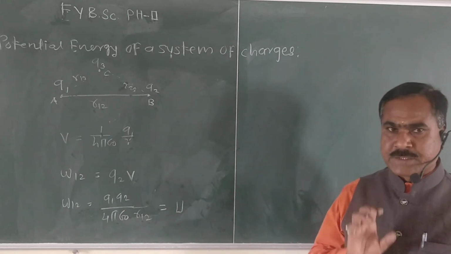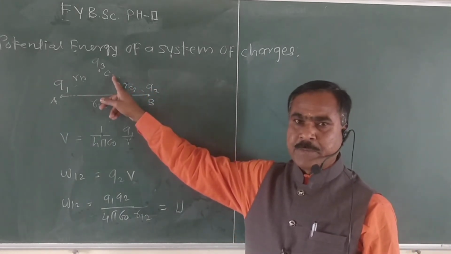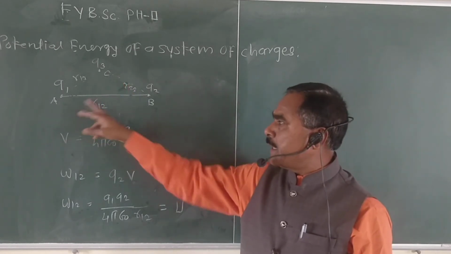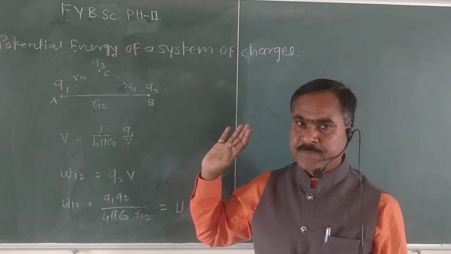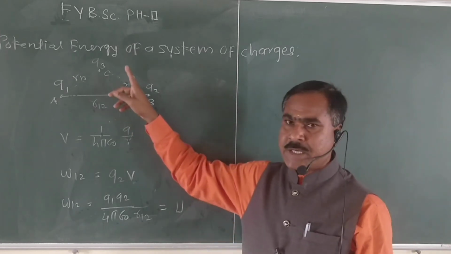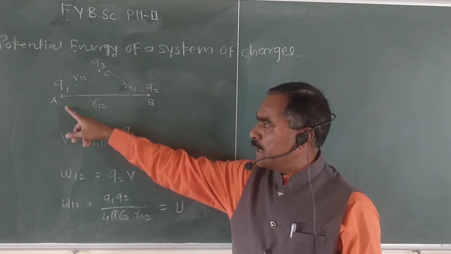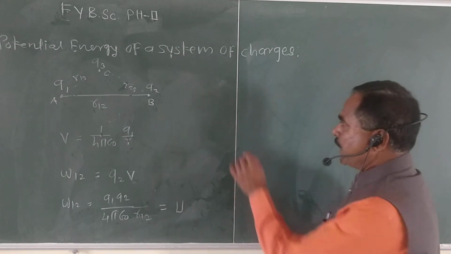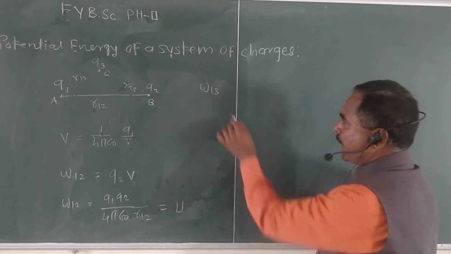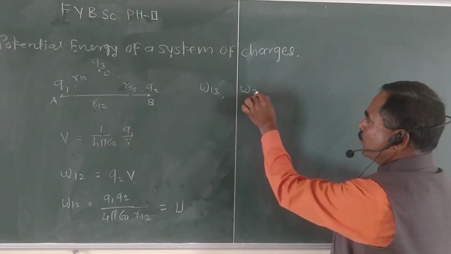So the work is done when the charge is brought from infinity to point A. This work done we give the name W13, and the next work done is W23.